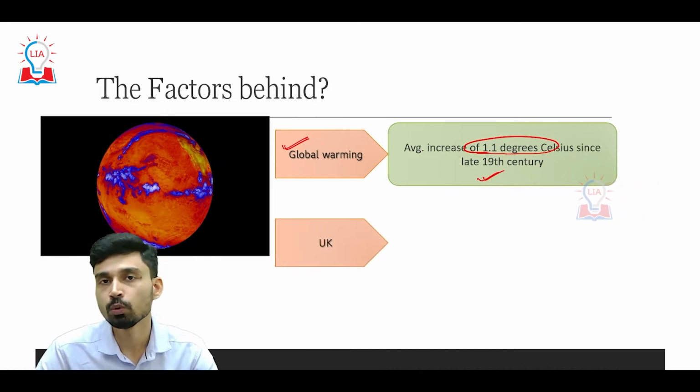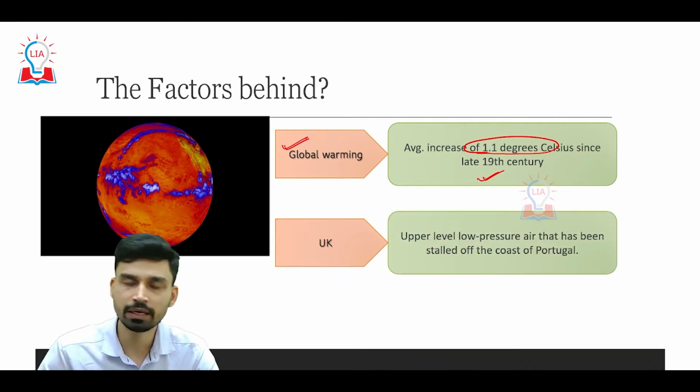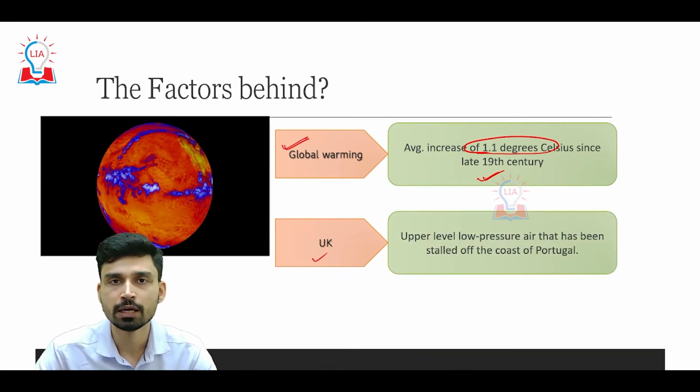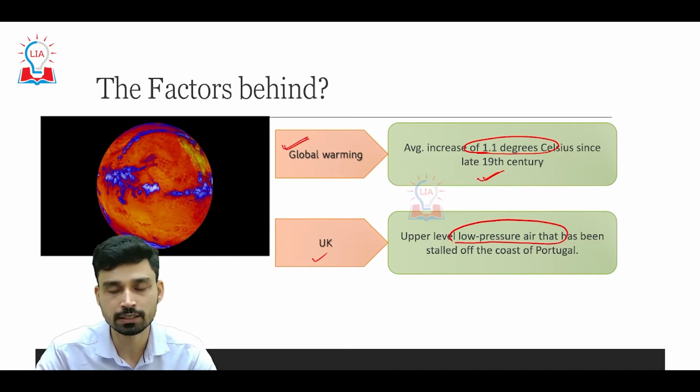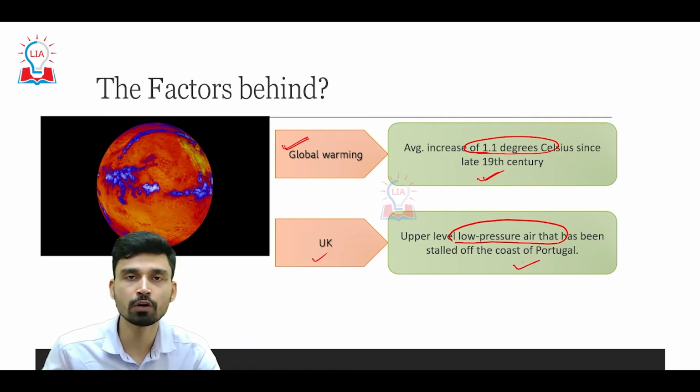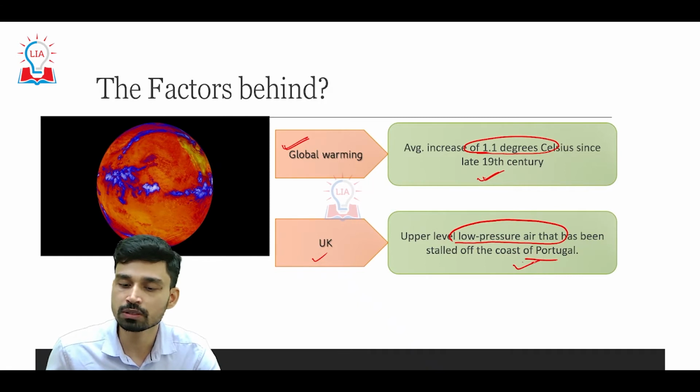However, global warming is not the only factor. If you look at the heat wave like situation developing in the United Kingdom and the British Isles, the main responsible factor is the upper level low pressure air circulation that has stalled, or we can say has stagnated, over some period of time around the coastline of Portugal.